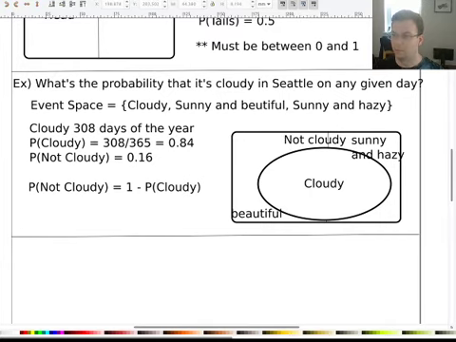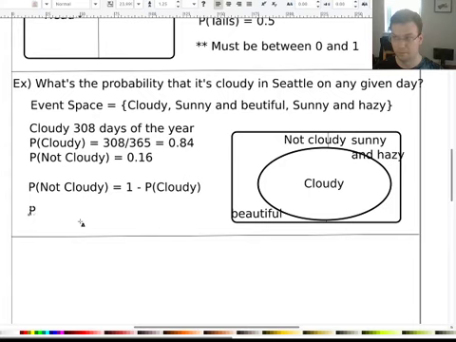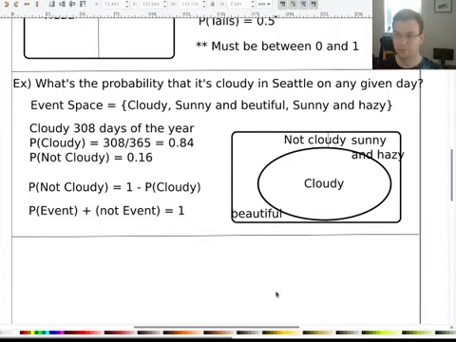And so what I'm saying in general is that the entire event space is covered by an event and its complement. So the probability of an event plus the probability of not the event is equal to 1. Okay, so that's true, and you see this is just a specific example of that.